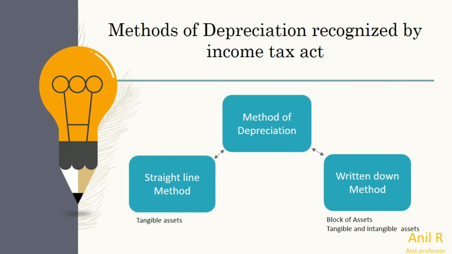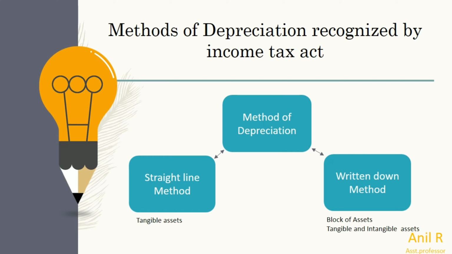Normally the straight line method is followed for tangible assets. And when it comes to the written down method, there we use block of assets. That means when we are using assets, depreciation is calculated based upon block of assets.